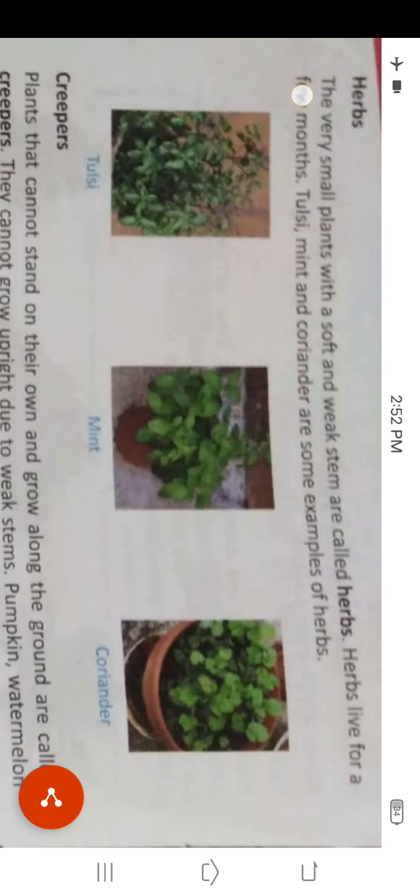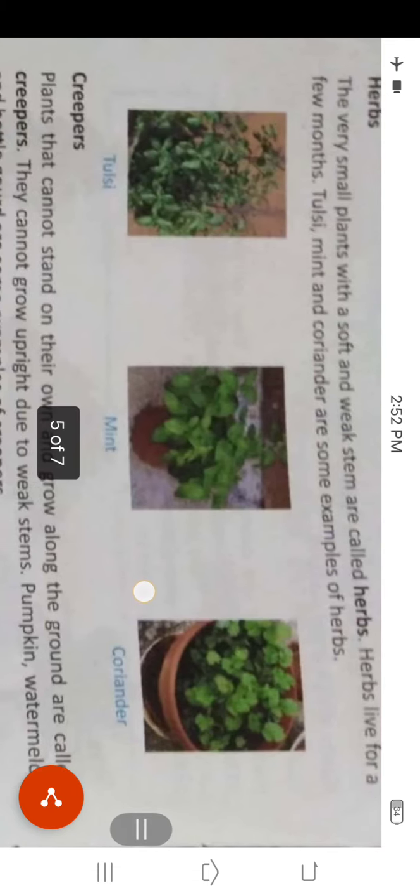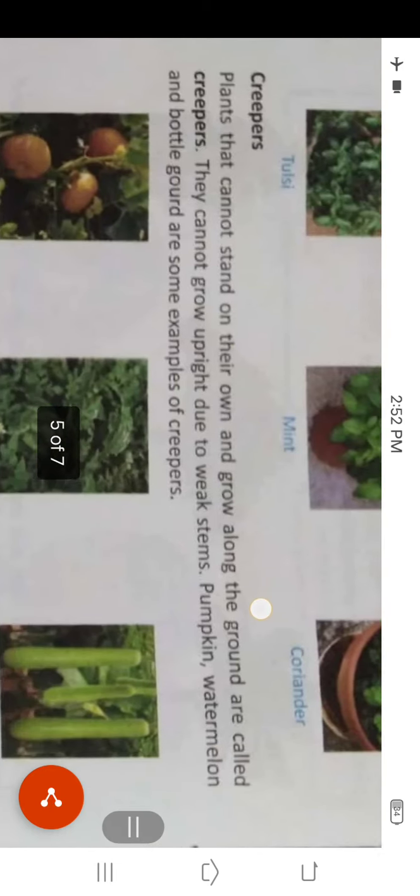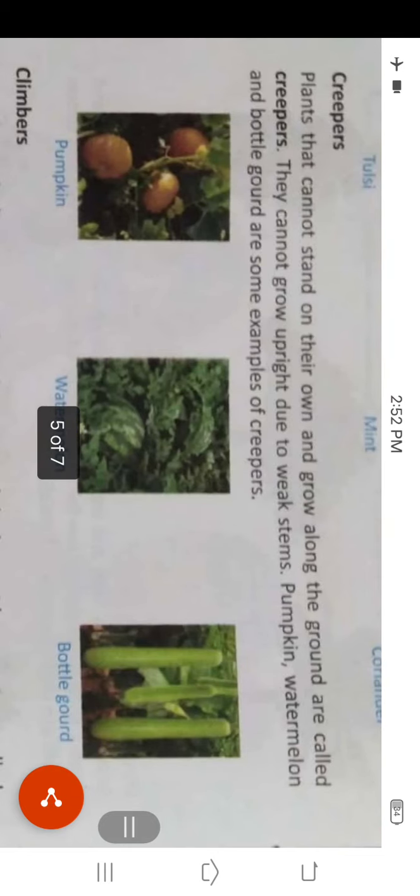The third type of plant is herb. Very small plants with a soft and weak stem are called herbs. Herbs live for a few months. The herbs are very small plants and their stems are very soft and weak. That is why they live only for a few months. Tulsi, mint and coriander are some examples of herbs.